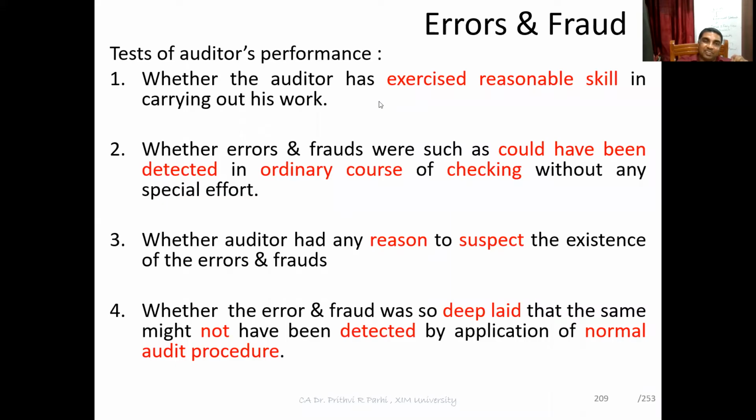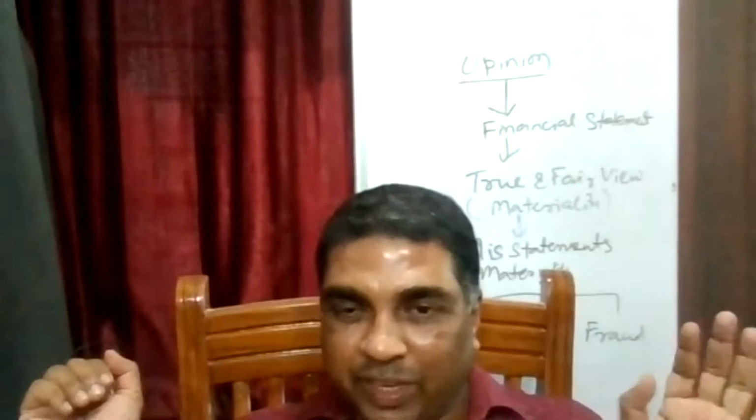Again, it's a matter of judgment. But here you have to check. The auditor has to prove that he has exercised reasonable skill while carrying out his work. If he has exercised reasonable skill, but still there is some error or some fraud, then the auditor is not negligent. For example, let us say you are the auditor of an entity. The client shows my bank balance is 5 crore. Are you getting me?